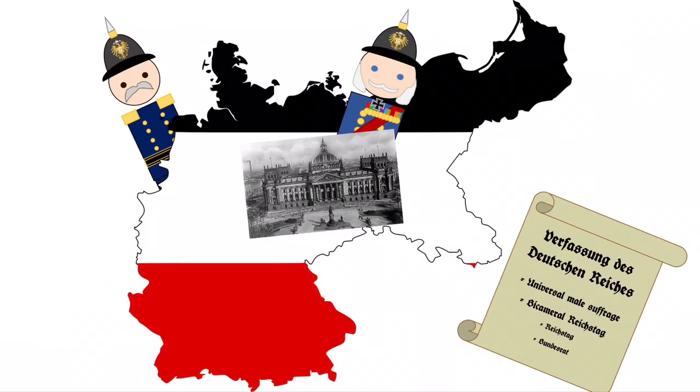The German Empire, or Deutsches Kaiserreich as it was called in German, would go on to be a major world power until its collapse in 1918 at the end of World War I. Even though it has been gone for over 100 years, it established the cultural connections that make Germany the unified state it is today.